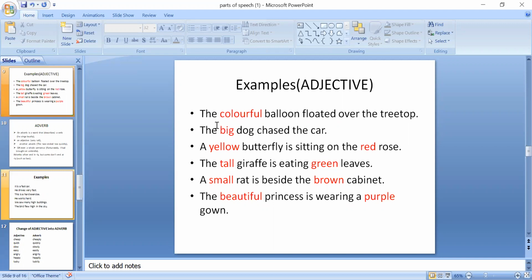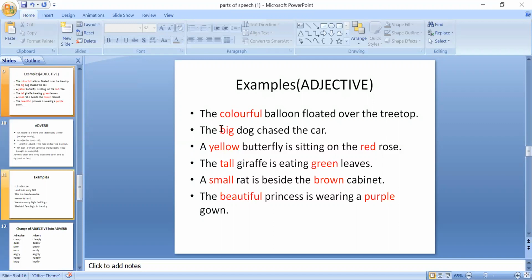Look at the definition. Look at the examples of adjective. The colorful balloon floated over the roof. You can see colorful is an adjective because it is telling us about balloon. What kind of balloon was it? It was colorful. The big dog chased the car. What kind of dog it was? It was a big dog. Or a black dog. The black dog, it can be a black dog.